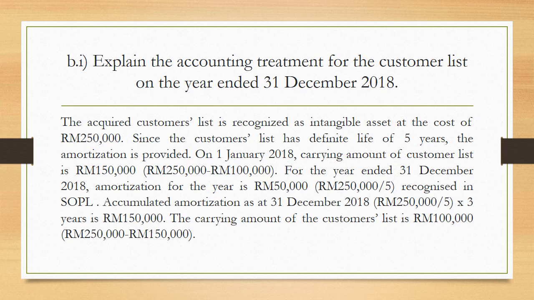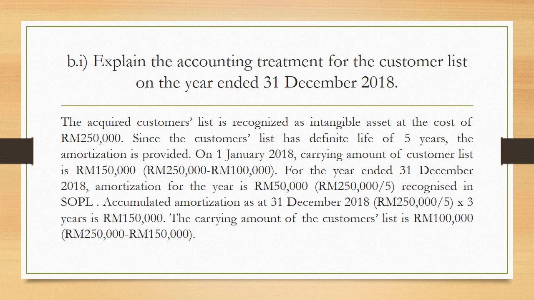Okay, so for the year ended 31st December 2018, when it says 31st December 2018, it becomes the 3rd year. So the amortization for the year is 50,000 ringgit. So how do you get the amortization for the year? The formula is 250,000 ringgit, you divide it with 5 years. Like I told you just now, 250,000 is the cost, you divide it with the useful life of 5 years, and you get the amortization for 1 year. Okay, recognized in SOPL, so that's how you get it.